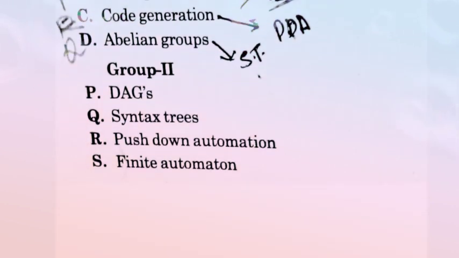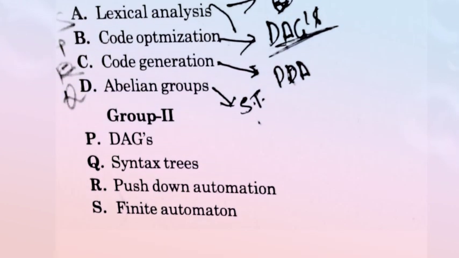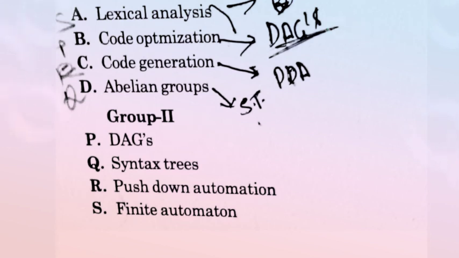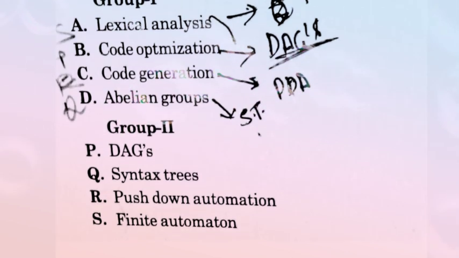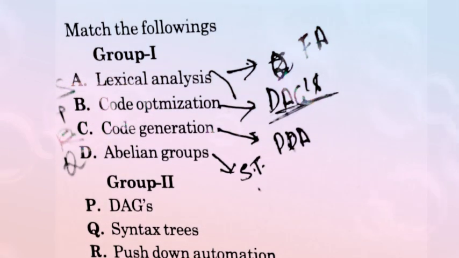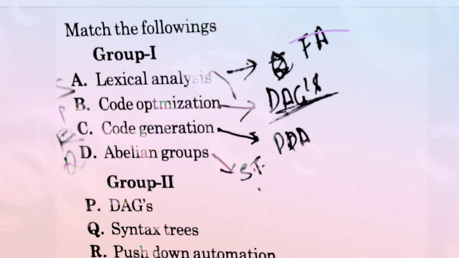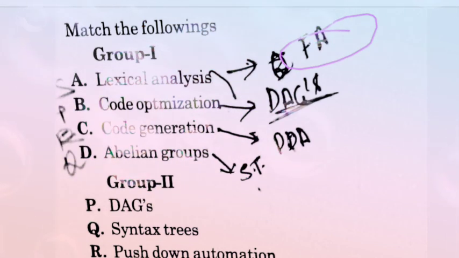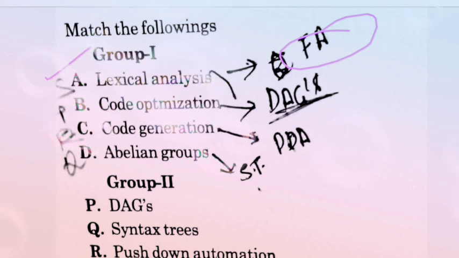And group 2 contains DAG, syntax tree, push down automata, and finite automata with respect to P, Q, R, S points. Okay, now we know that the lexical analyzer uses finite automata. So we say that A matches to S.